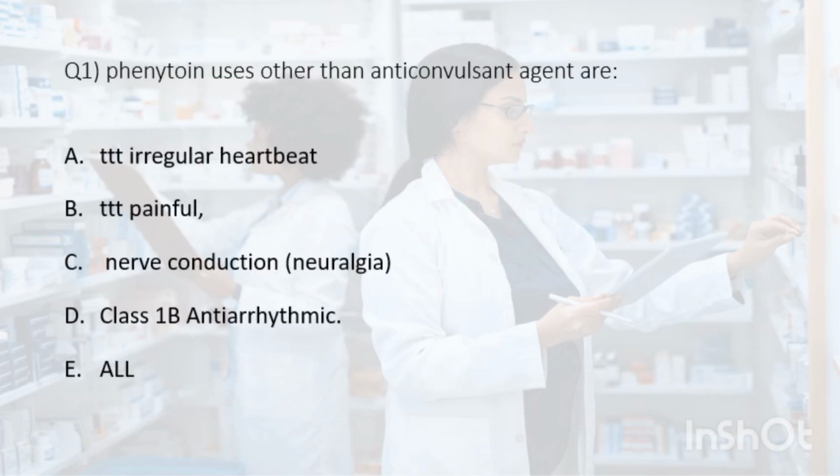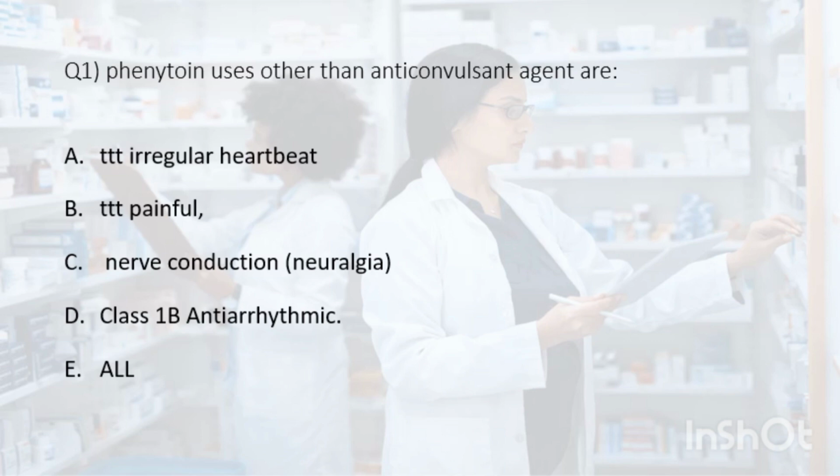1. Phenytoin usage other than as an anticonvulsive agent: treating irregular heartbeat, painful nerve conduction (neuralgia), and as a class 1B anti-arrhythmic. Phenytoin is primarily known for its use as an anticonvulsant medication. However, it has been used for other medical conditions such as irregular heartbeat. Phenytoin has been used as a class 1B anti-arrhythmic medication to treat certain types of irregular heartbeats.